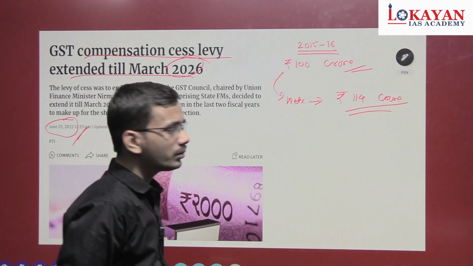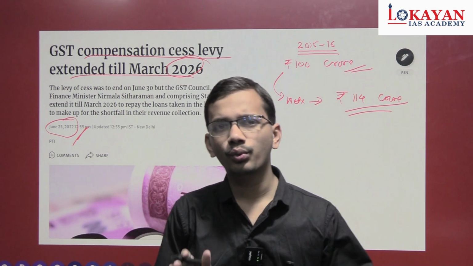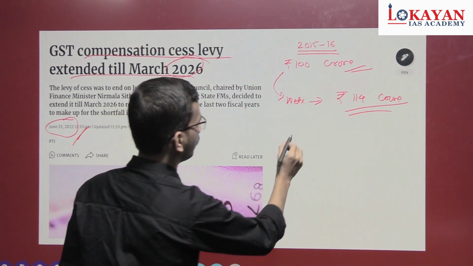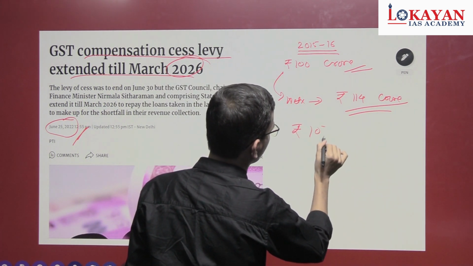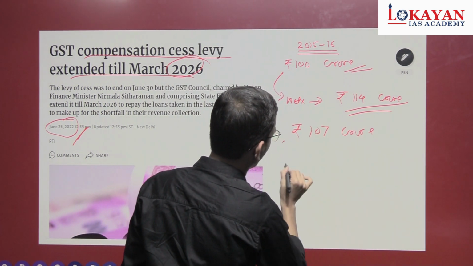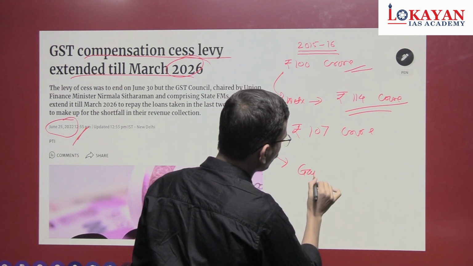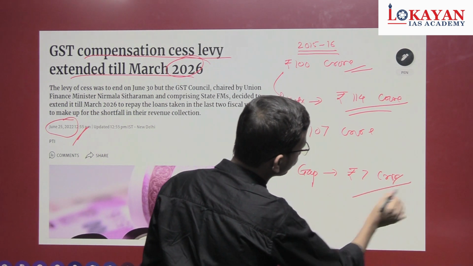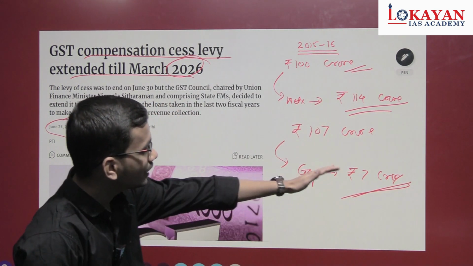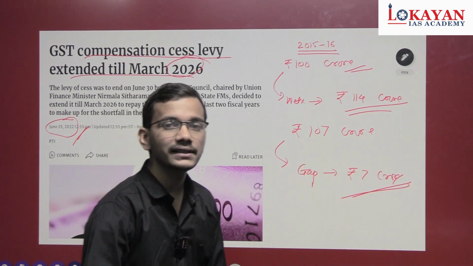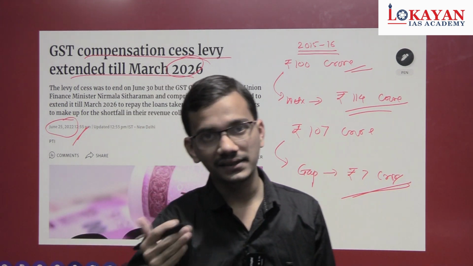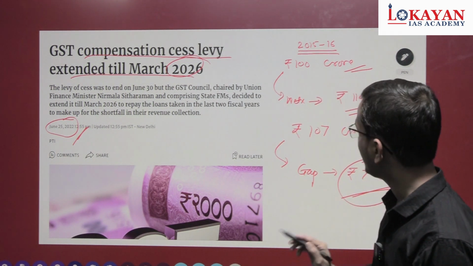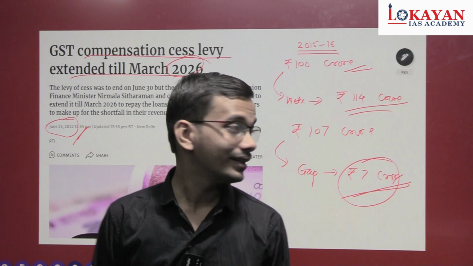Due to some issues, the Maharashtra government is able to collect revenues worth only 107 crore rupees. So there is a gap of 7 crore. This 7 crore will be paid as GST compensation cess by the central government. This is the idea of GST compensation cess.